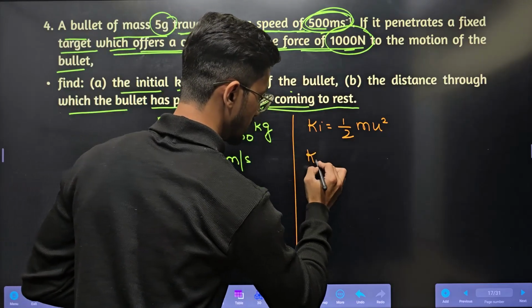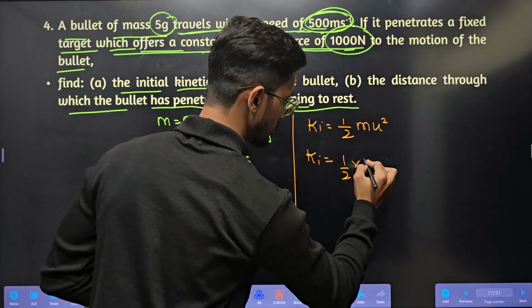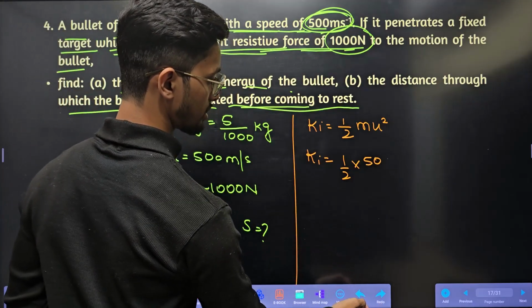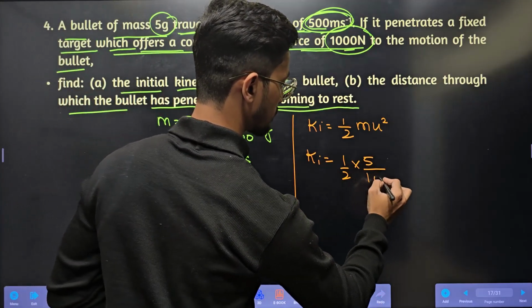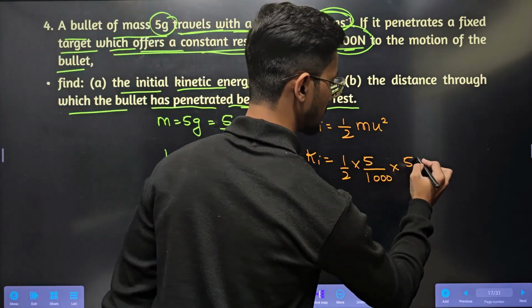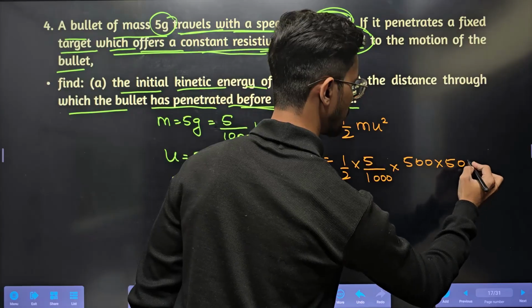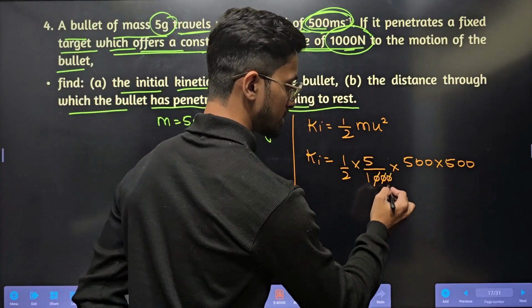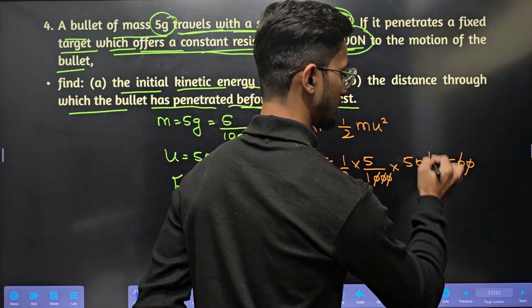So kinetic energy initial will be equal to half, mass is 5 by 1000, into u, which is 500 meter per second, that is 500 square. So the 3 zeros will get cancelled.